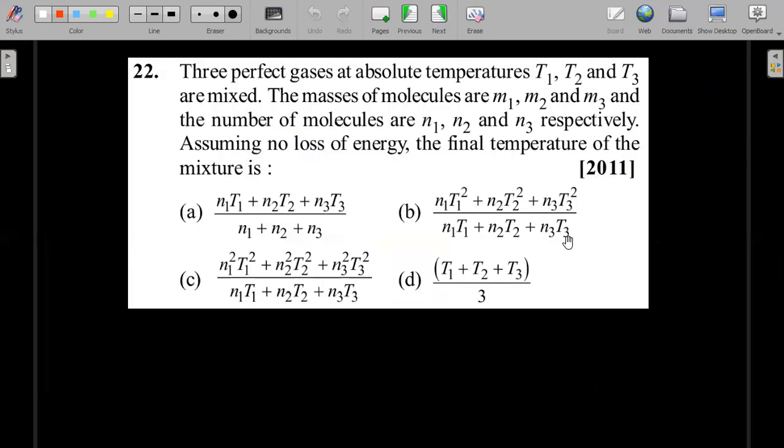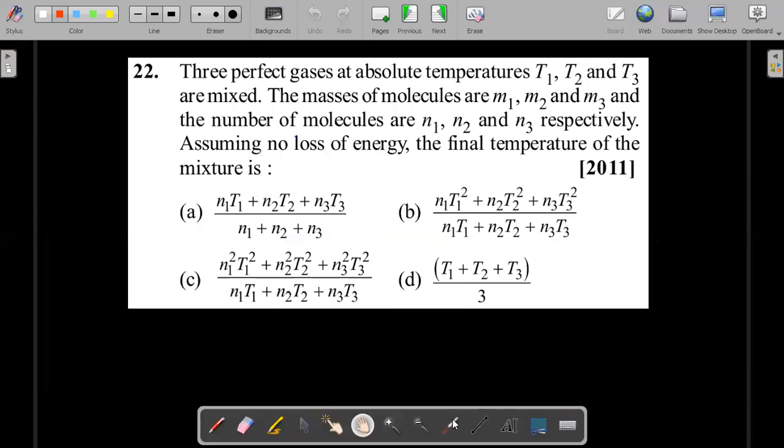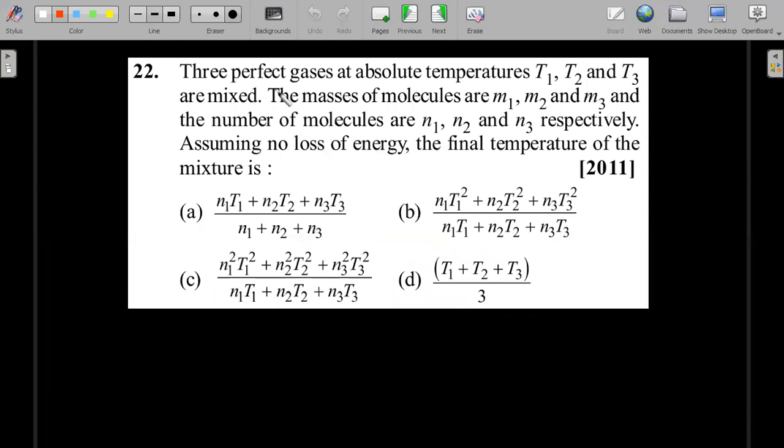Okay, so let's start with the basic questions. Three perfect gases at absolute temperatures T1, T2, and T3 are mixed. The masses of molecules are M1, M2, and M3 of those gases, and the number of molecules are N1, N2, and N3 respectively. Assuming no loss of energy, the final temperature of the mixture is.